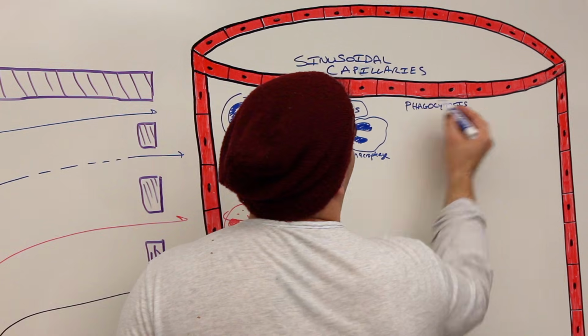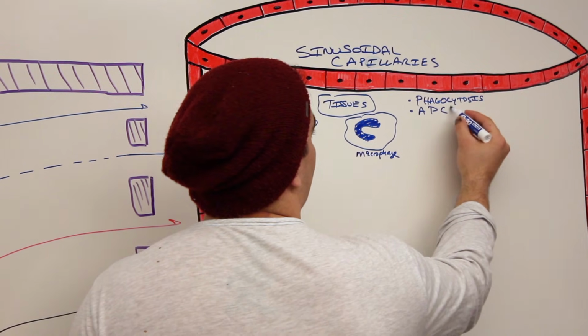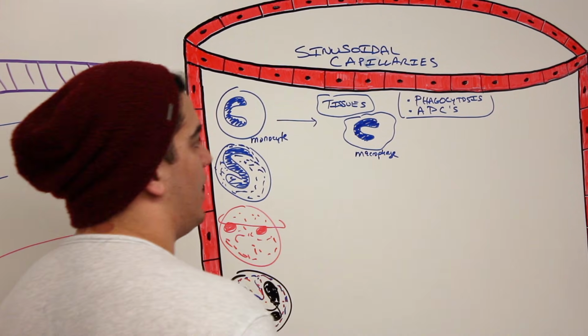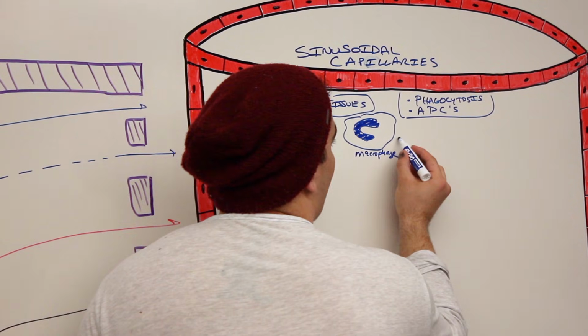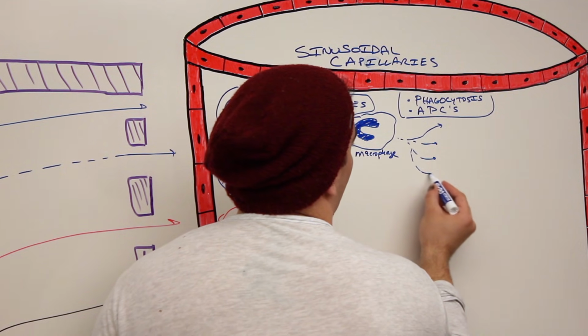Phagocytosis. And they're also great antigen-presenting cells. I'm going to put APCs. It's a very good APC, so these are its functions. It's a great phagocyte. It's a great antigen-presenting cell. But what I wanted to talk about before was that this macrophage can go and get fixed into certain places within the body. What are those places it can go?